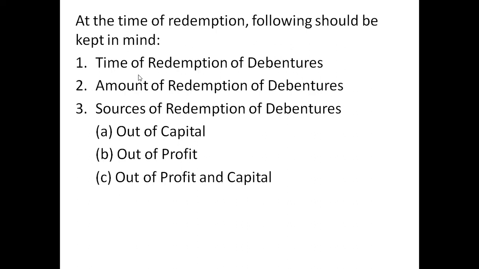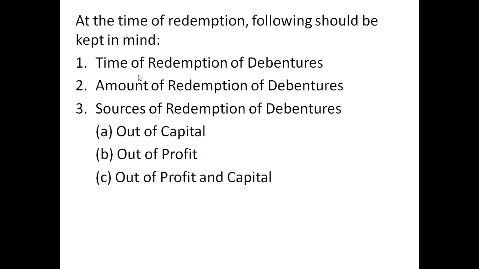Then the amount of redemption of debentures, that is, how many debentures are being redeemed. And the sources of redemption of debentures. The sources can be out of capital, out of profit, and out of profit and capital both.